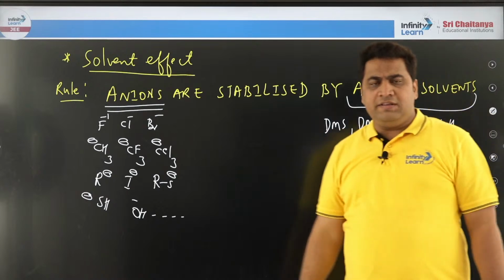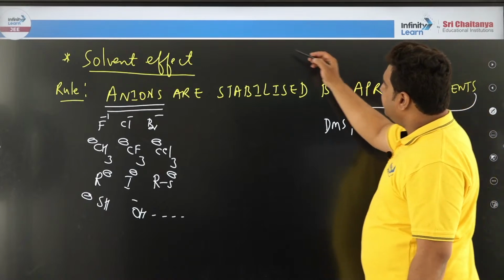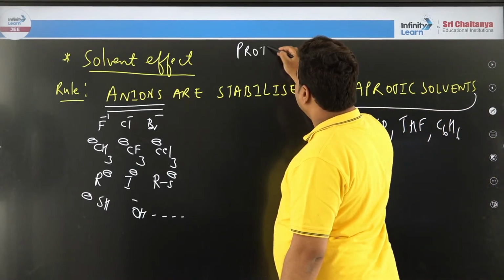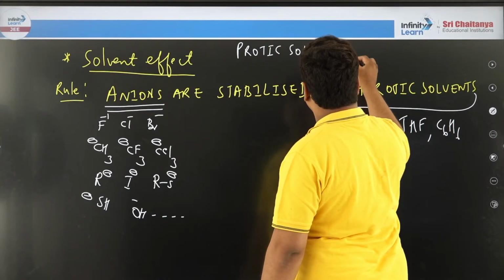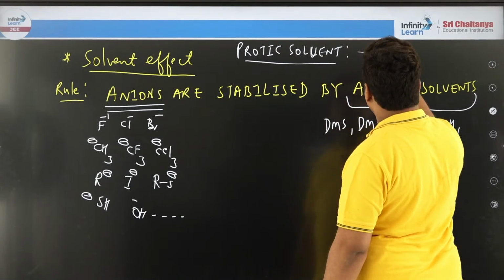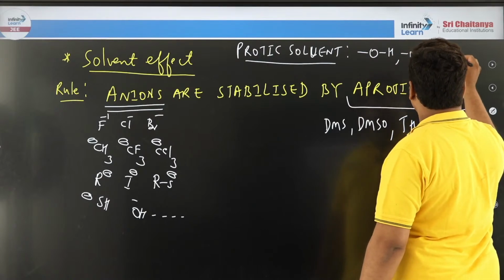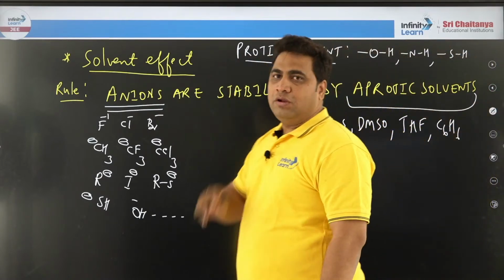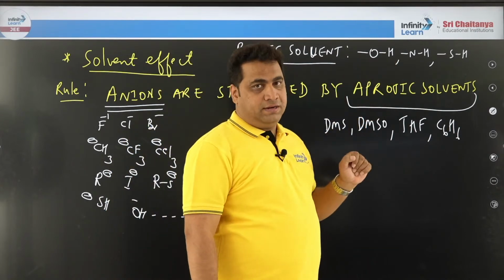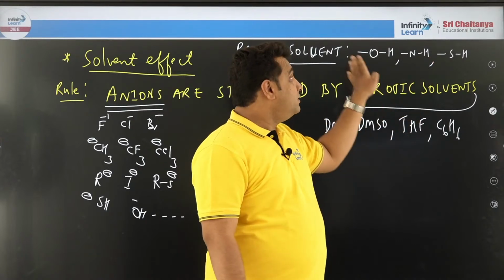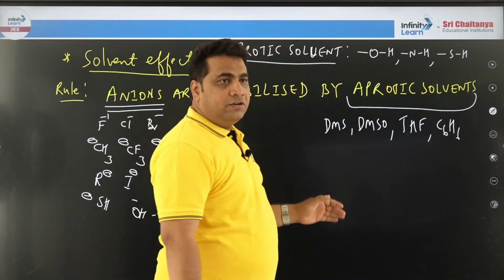Sir, in benzene is hydrogen there? No. My dear students, I will tell you the difference between aprotic and protic, understand protic first. What is a protic solvent? Protic solvent means you will have an OH bond or NH bond or SH bond. These bonds are found in protic solvents. Like water, OH bond is there. Aniline, NH bond is there. Thioalcohol, SH bond is there. So wherever these bonds are there, they are called protic solvents. Wherever these bonds are not there, it is called aprotic solvent.